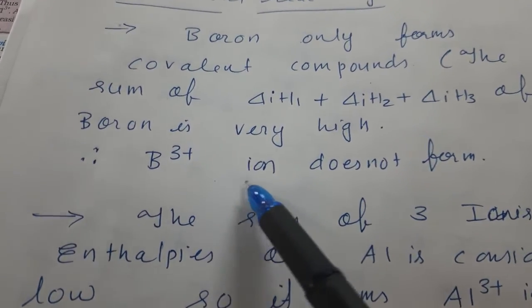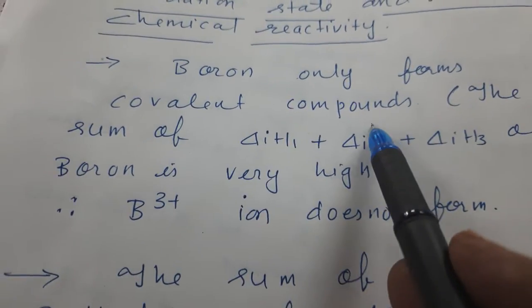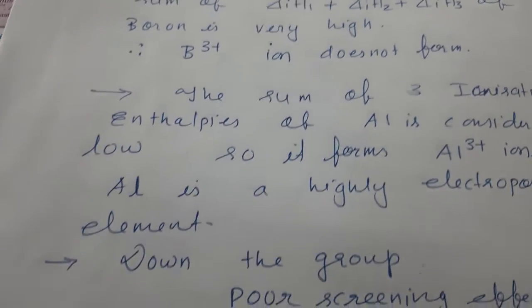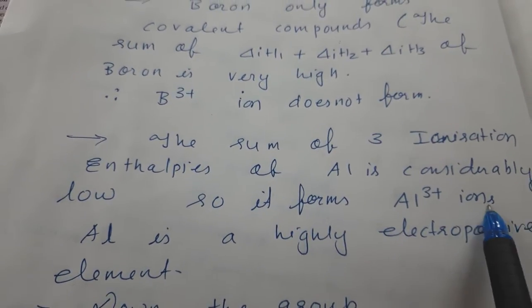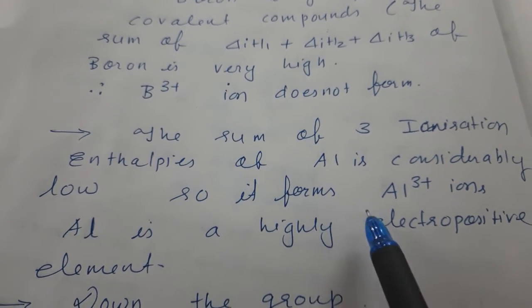So boron 3 plus ion does not form. Therefore, it forms only covalent compounds. But the sum of 3 ionization enthalpies of aluminium is considerably low. So it forms Al3 plus ion.